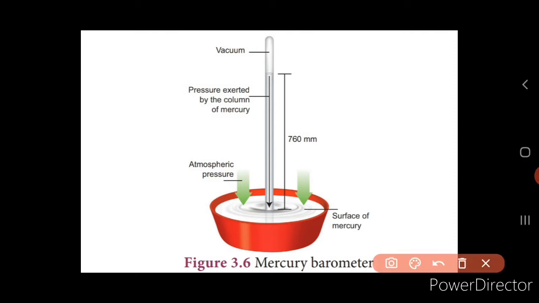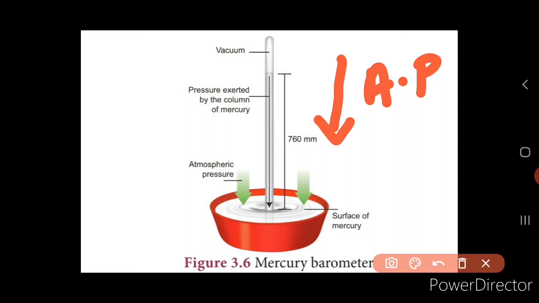The barometer works by balancing the mercury in the glass tube with the atmospheric pressure, that is the outside atmospheric pressure. Now consider you have less atmospheric pressure, AP. What is AP? Atmospheric pressure. So the outside atmospheric pressure is less, or you can say low atmospheric pressure.